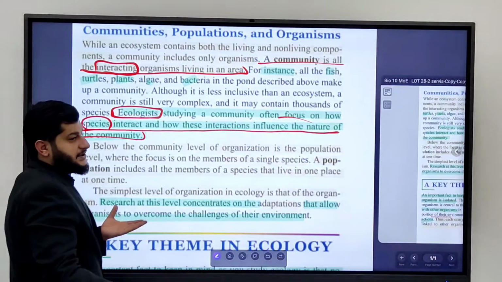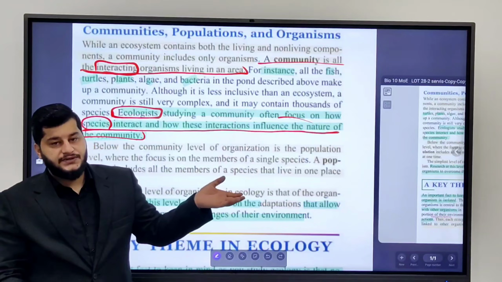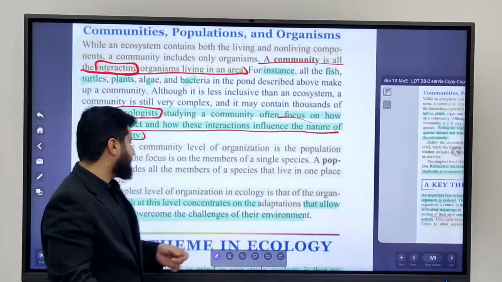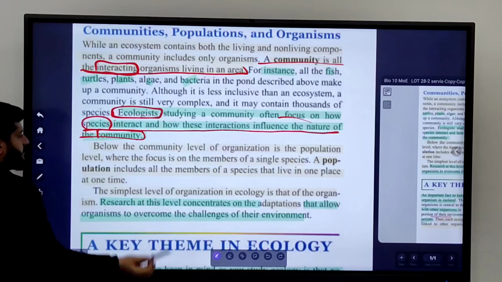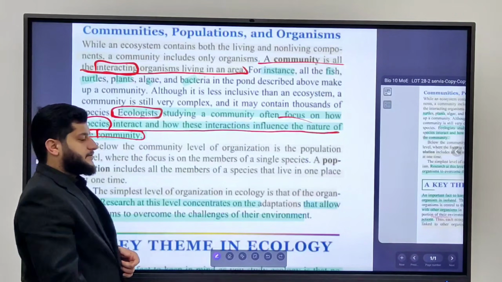We have a community, so what is the ecologist going to study? You're going to study the interaction, and how these interactions influence the community, because he's studying the community. Okay, so that was about community.